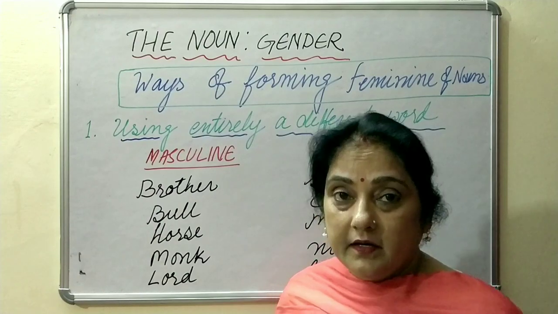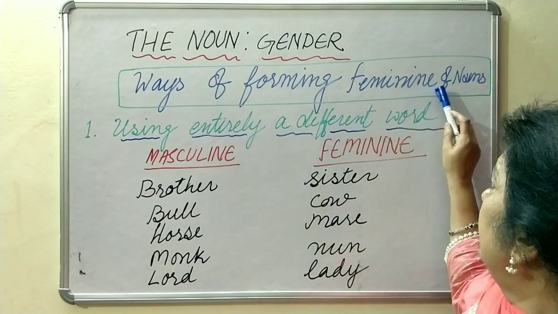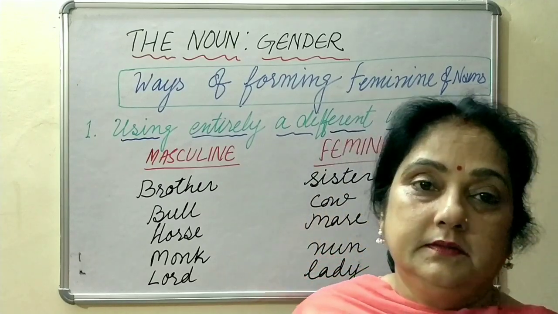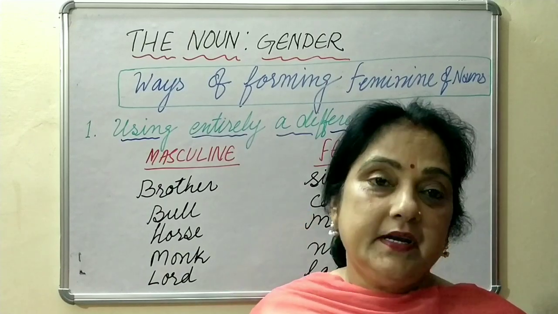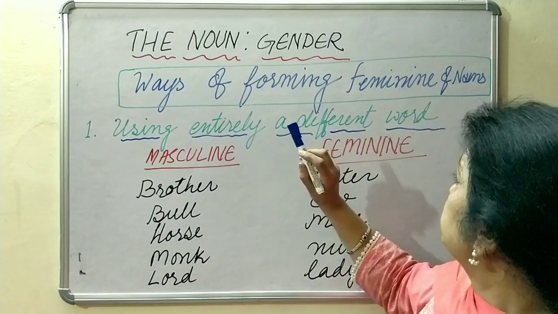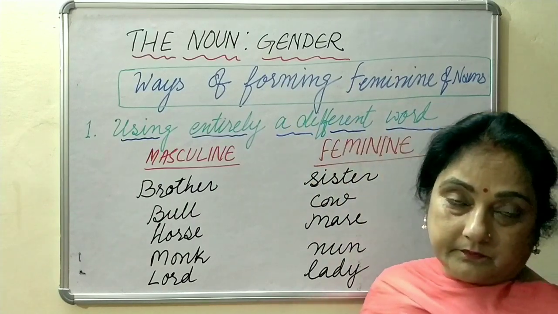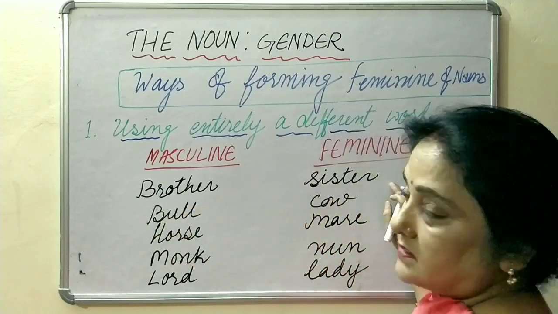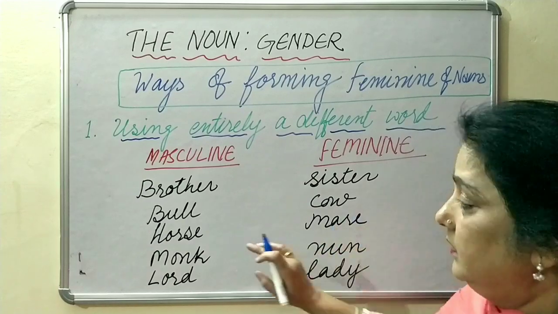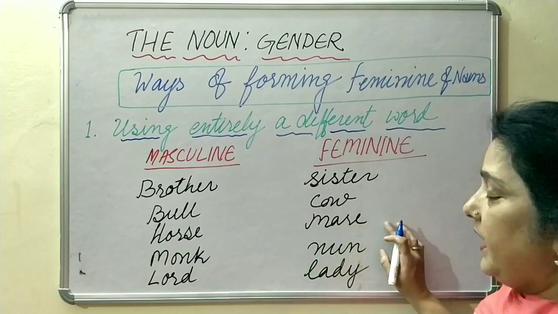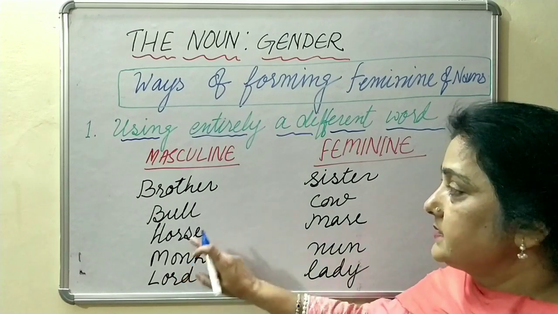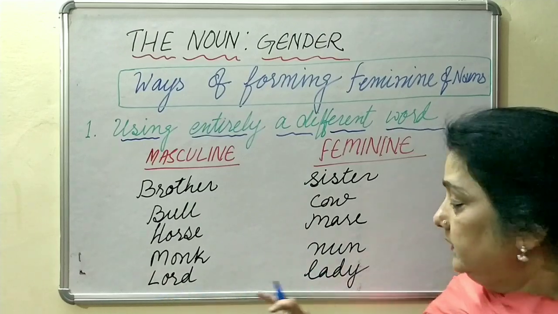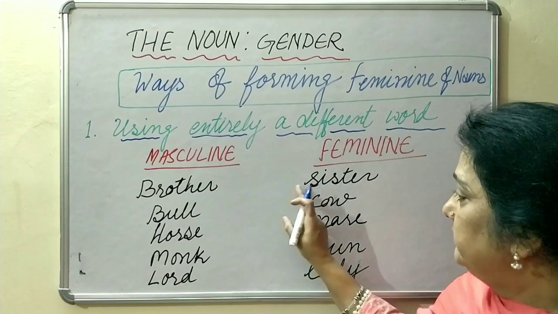Now we shall be learning the ways of forming feminine of the nouns. So there are 3 ways of forming the feminines. Now first one is by entirely changing a word. Like brother, sister. Bull, cow. Horse is masculine and mare is feminine. Monk is masculine and feminine is nun. Similarly, lord, lady. These are different words by changing the word.